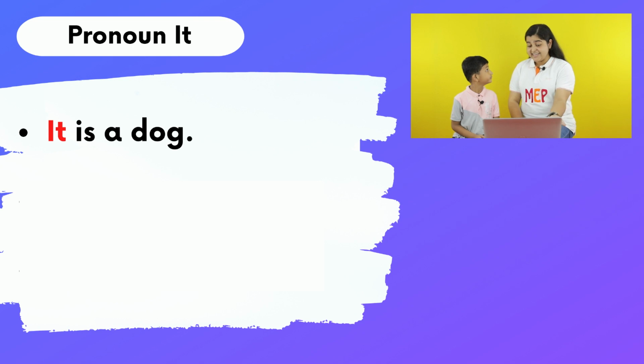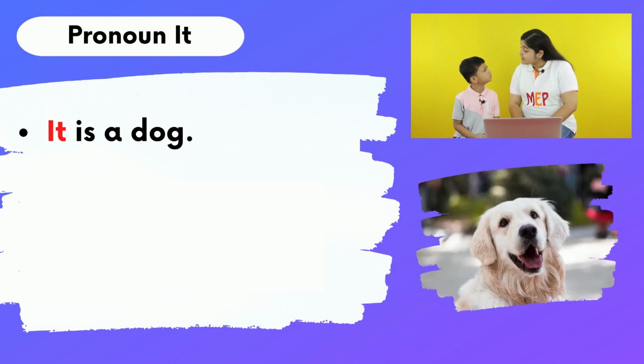So Rudy, let's take our first example. It is a dog. So in this sentence, why have we used the pronoun it? Because we are talking about an animal, and whenever we talk about animals, we always use the pronoun it. We never say he is a dog or she is a dog, right? Yeah, that sounds funny. Yes, we always say that it is a dog, and pronoun it is used in place of third person singular. Now I understood.